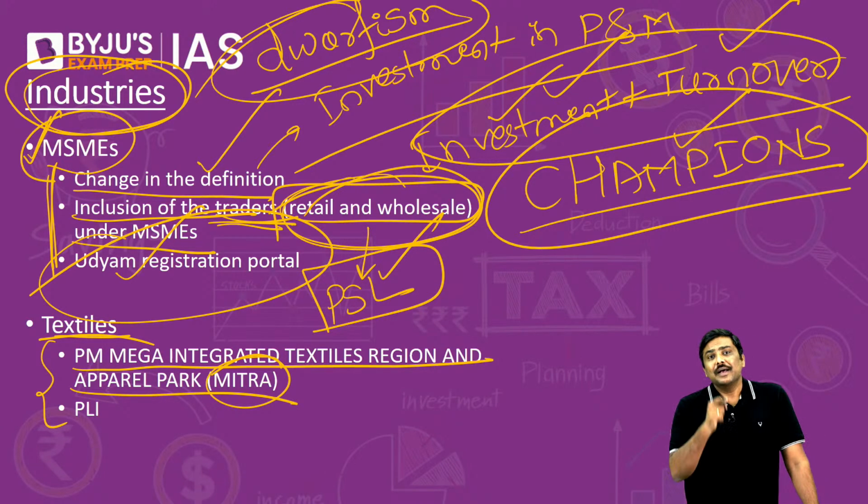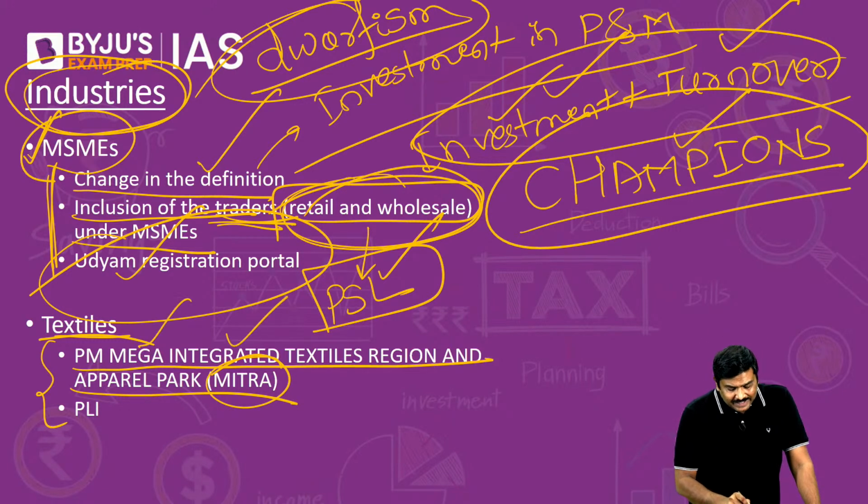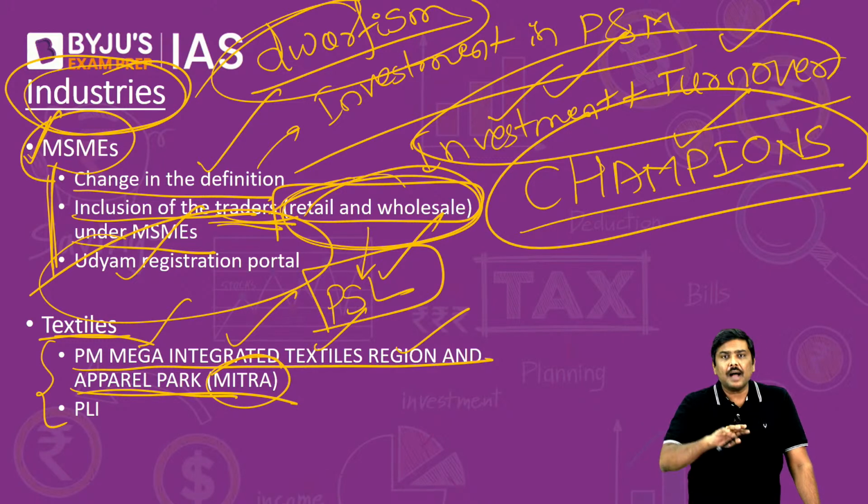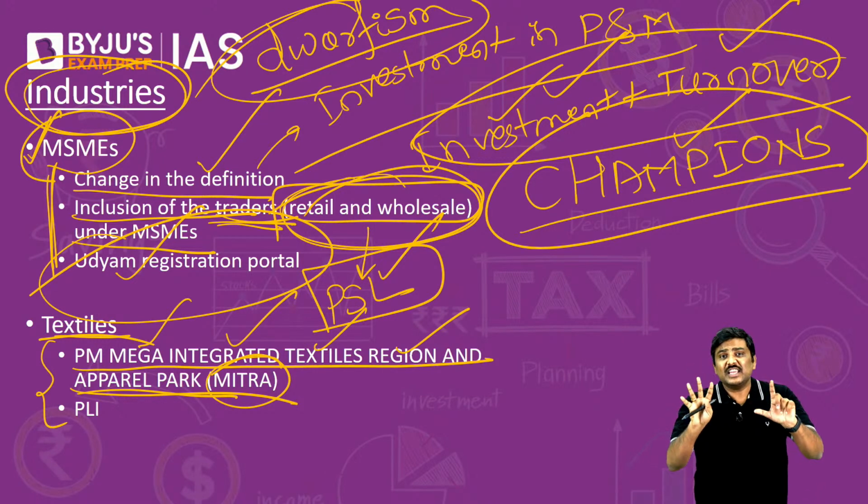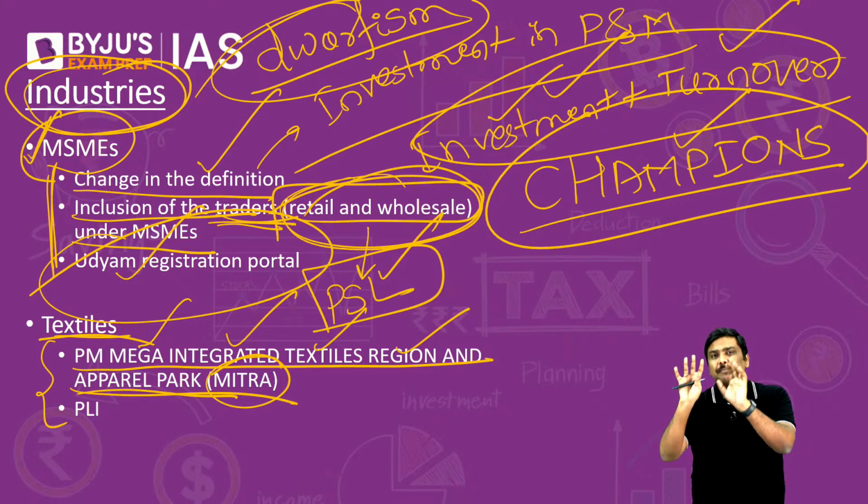Government of India has announced PM Mitra Scheme. What is this Mitra Scheme? Mega Integrated Textiles Region and Apparel Park. 7 of these particular parks have been proposed currently under PPP.